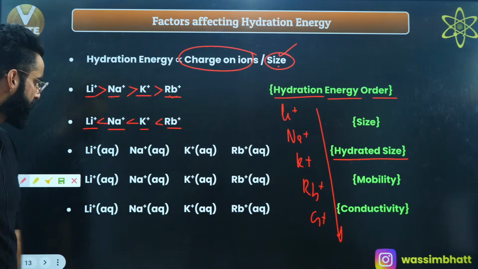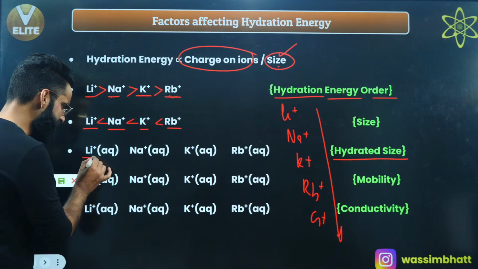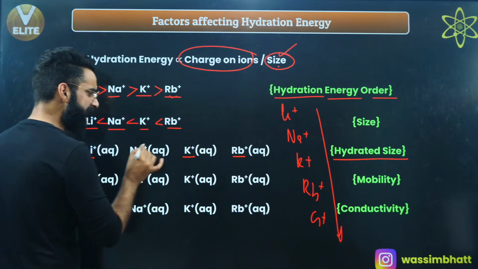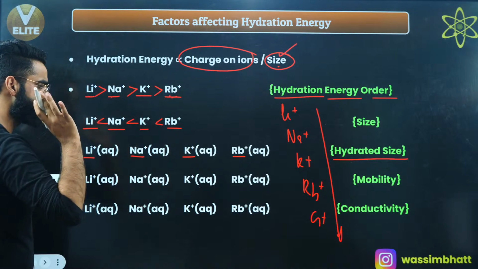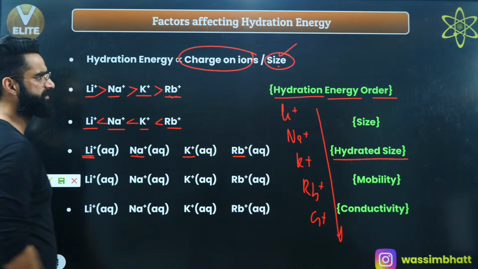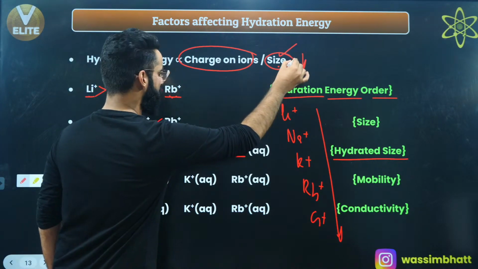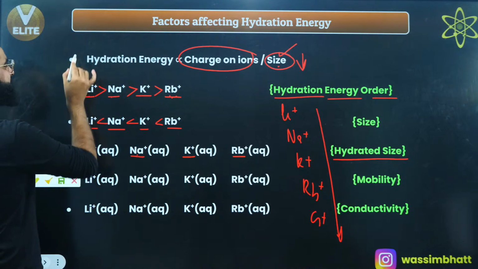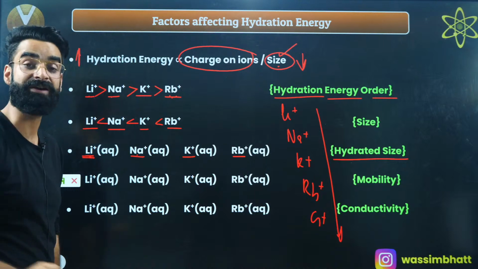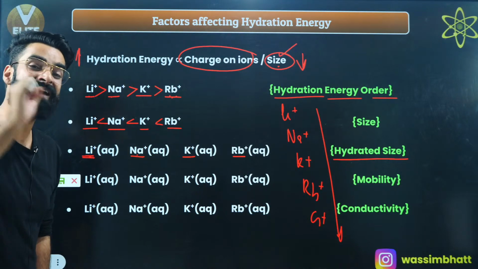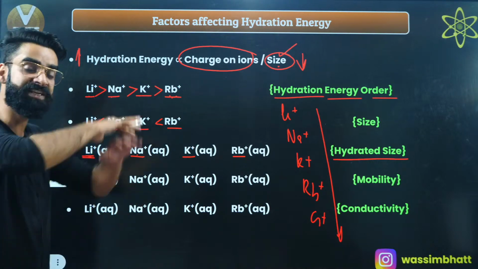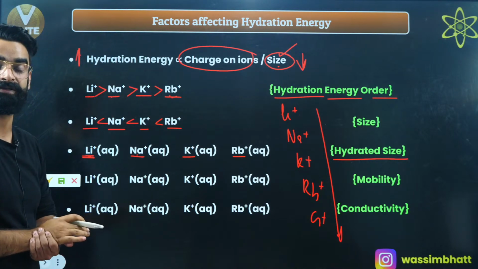All right, let's have a look at the hydrated size. See, this is Li positive, Na positive, K positive, Rb positive, right? Charge on every species is the same, but the size of Li positive is minimum among all. So Li positive will get hydrated the maximum among all these species. There will be maximum water molecules attached with this Li positive, right?